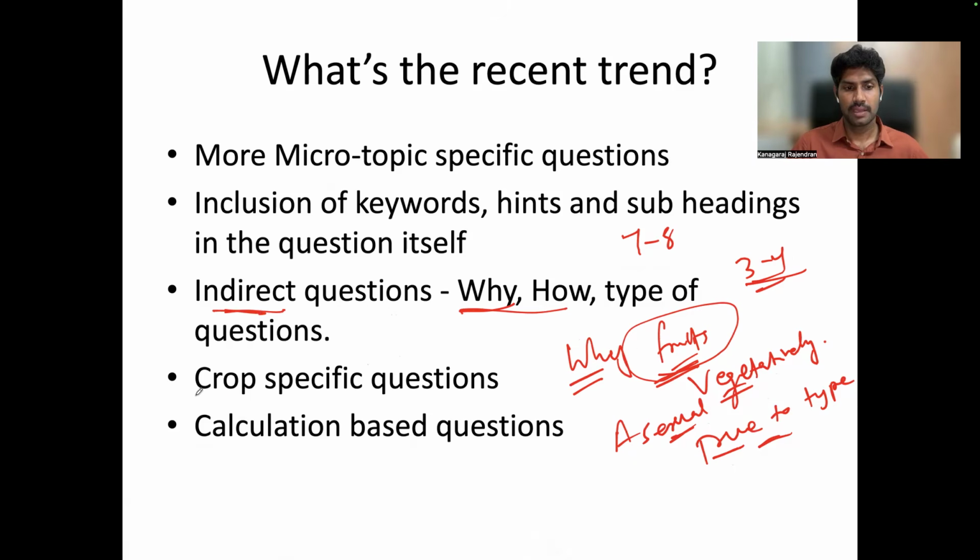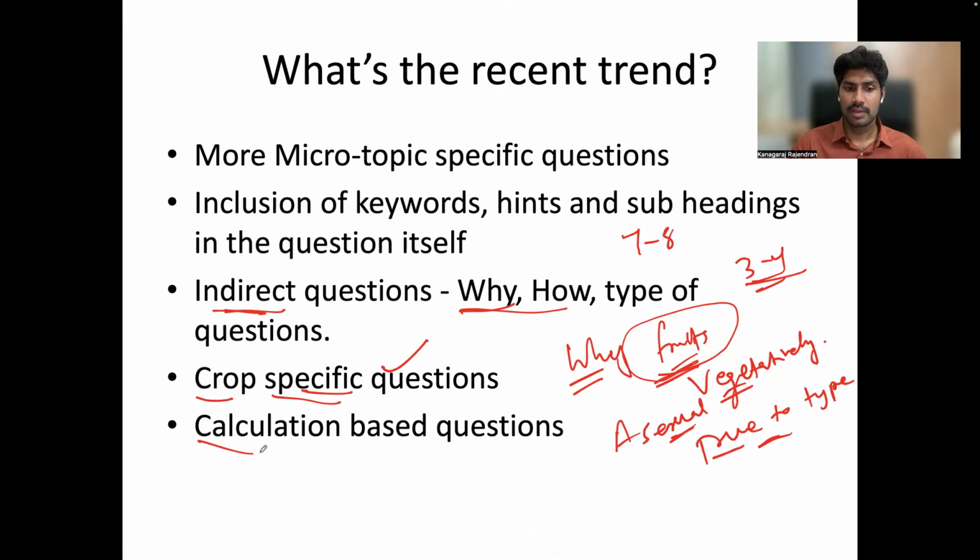And then crop specific questions. Earlier, in weed science, irrigation, nutrient management and other topics, the questions were very general. But nowadays they are asking crop specific questions from a particular area: a proper weed control method for a particular crop, or irrigation scheduling for a specific crop. They are specifically asking about pulses, oilseeds, or any crop among the millets. So these types of questions are also very common.